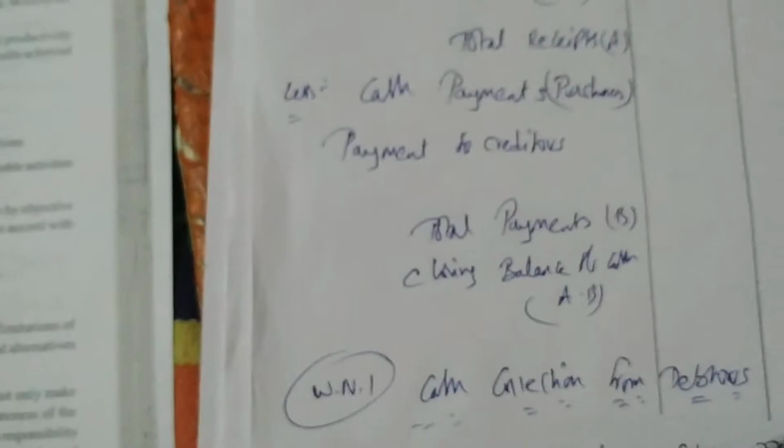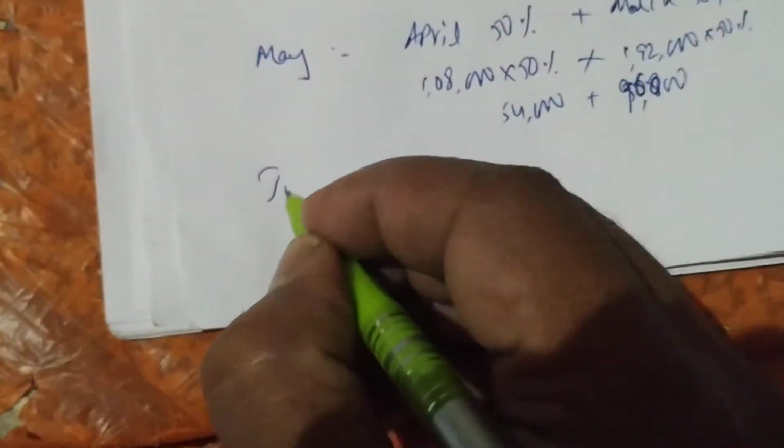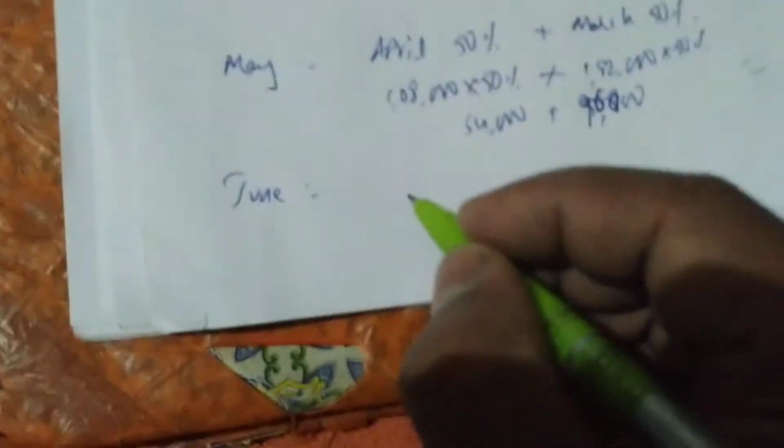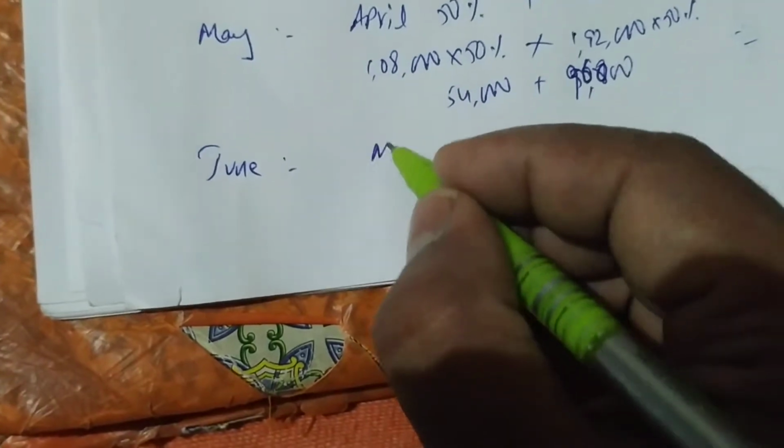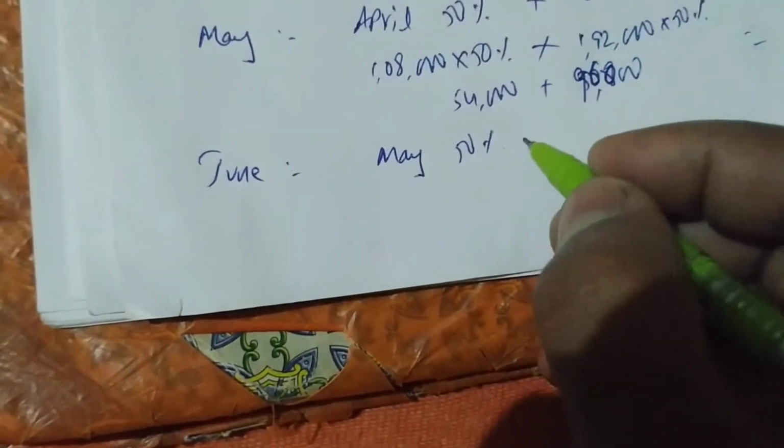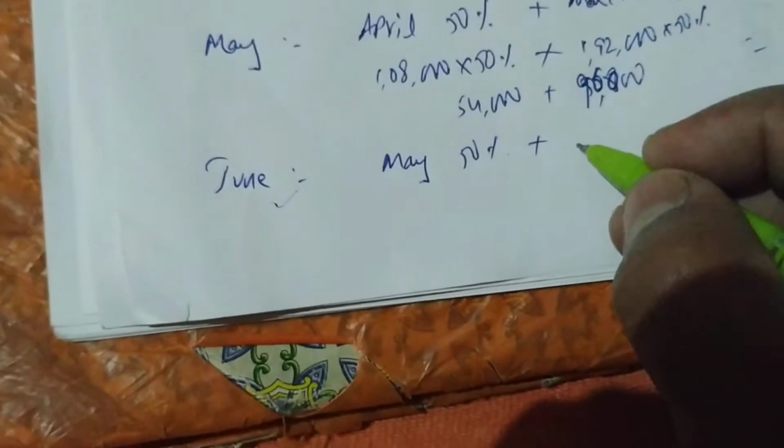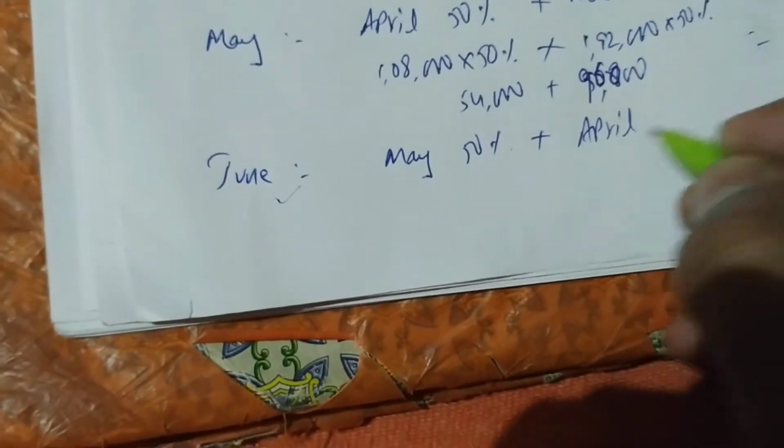Next, June we will do. June month means 1 month before June, what will we get? May 50%, plus 2 months before June is April 50%. So May month sales is how much?